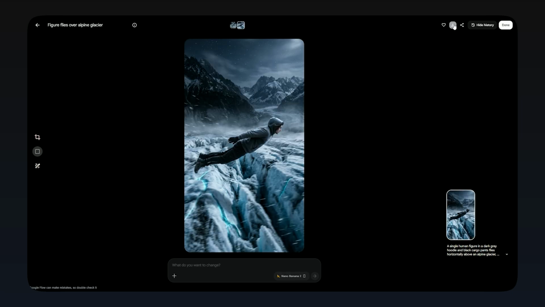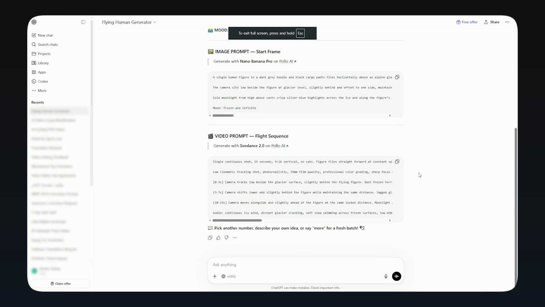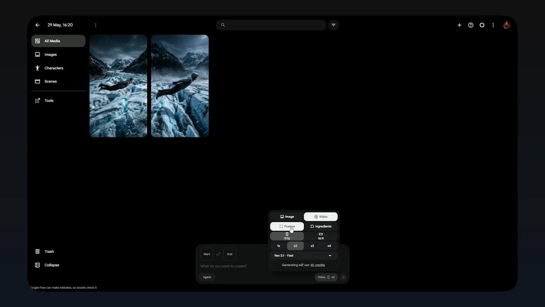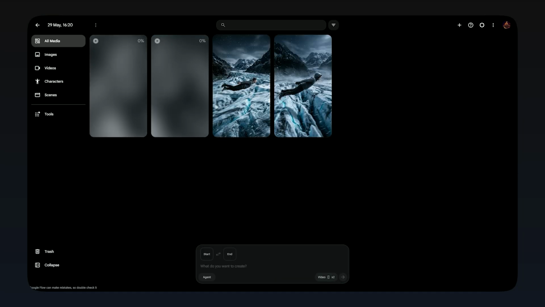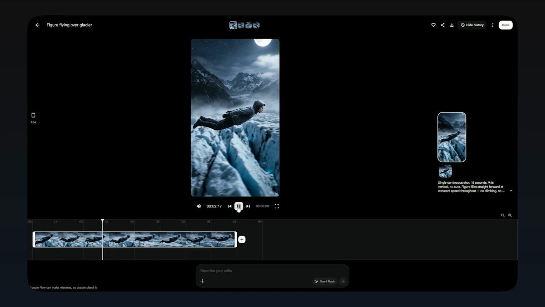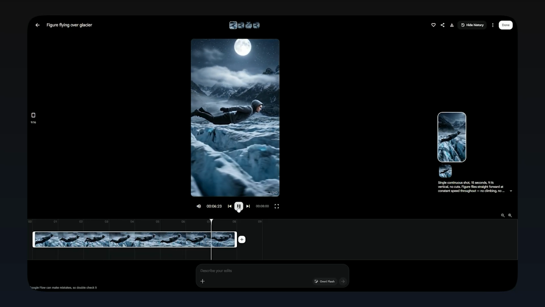Once your images are ready, pick the one you like the most and open the image to video feature. Now go back to the GPT and copy the video prompt. Paste it into Flow AI. Set the aspect ratio to 9:16. Also choose how many outputs you want. For the model, I choose VO 3.1 fast. Then hit generate. And this is where the magic happens. The slow camera movement, the cinematic drifting through the clouds, the wind reacting naturally to the clothes. It genuinely looks like a scene from a movie trailer.